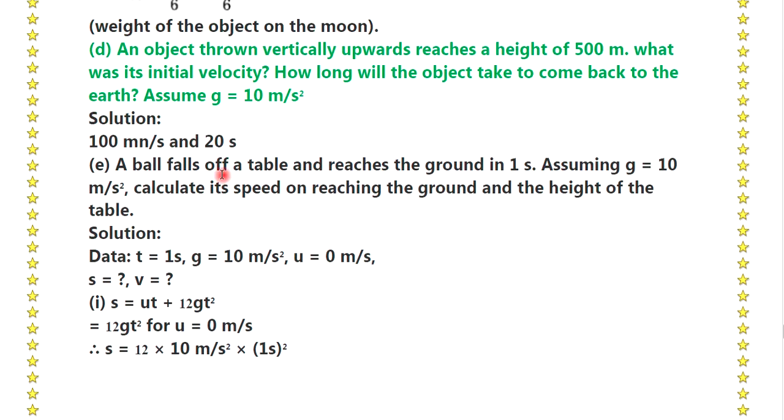Question number D. An object thrown vertically upward reaches the height 500 meter. What was the initial velocity? How long will the object take to come back to the earth? Assume gravity is equal to 10 meter per second square. Solution: 100 meter per second and 20 seconds.